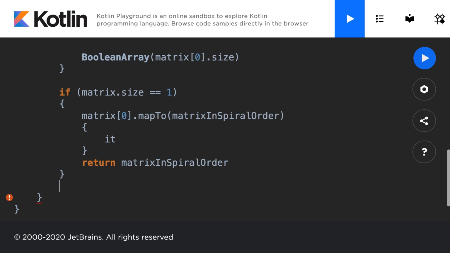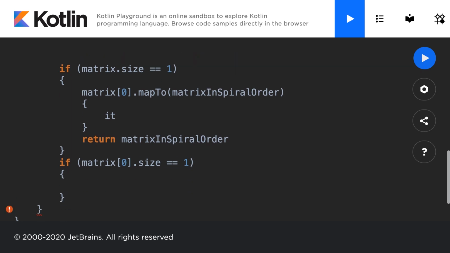That would mean we have a matrix per se of 1 column. So that's another case we want to check for, because it's still not spiral order that we would have to perform on this. But still we would have to account for this kind of matrix because the input could be quite bizarre like that. So we'll check if the matrix at the 0th row dot size, which gives me the number of columns, is equal to 1.